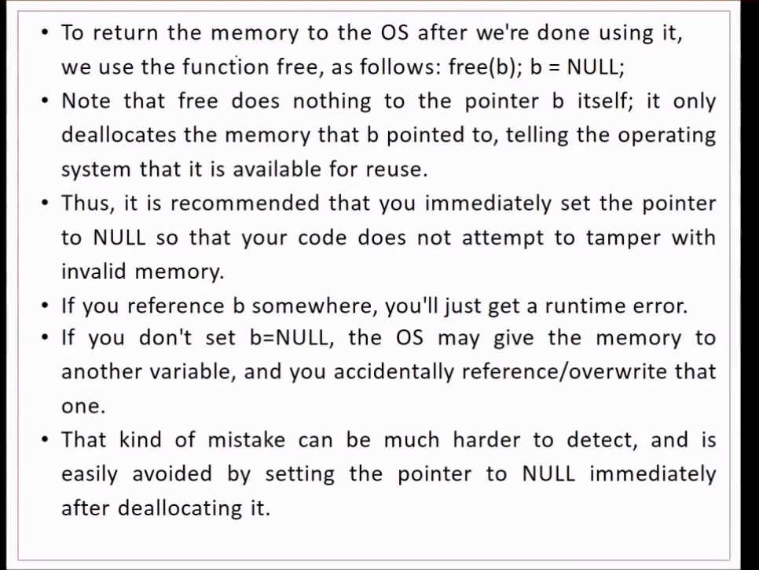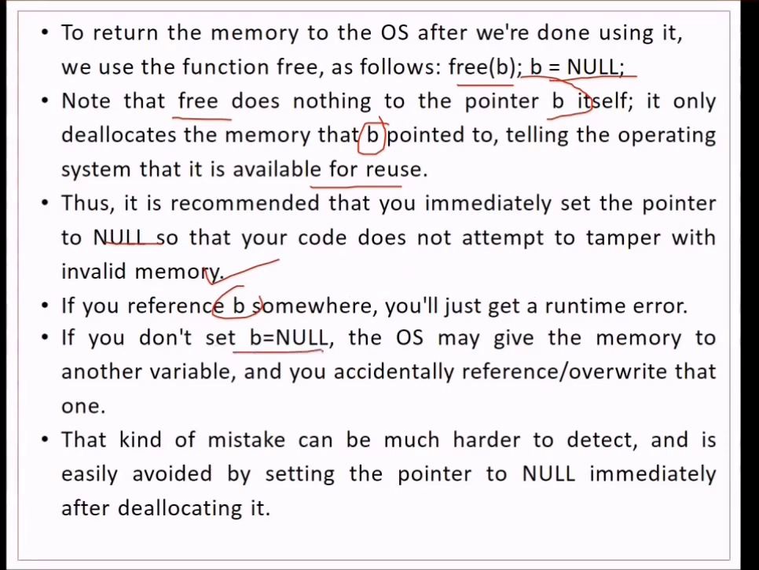To return the memory to the OS after we are done using it, we will use free, and this is very easy: free(b), then b equal to null. We need to note that free does nothing to the pointer b by itself. It only deallocates the memory that b was given, requesting the operating system to make it available for use. Thus, we recommend that you immediately set the pointer to null, so that your code does not attempt to tamper with any invalid memory. And if you reference this b somewhere, you will surely get a runtime error.